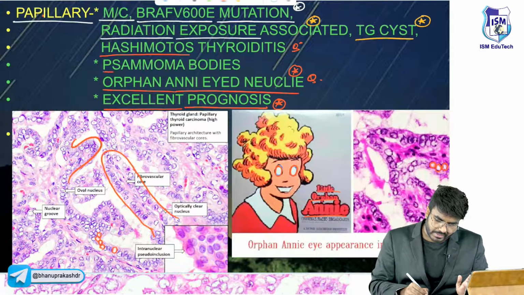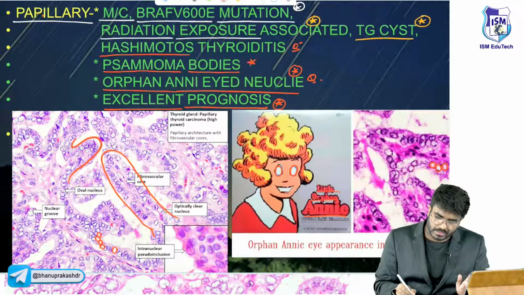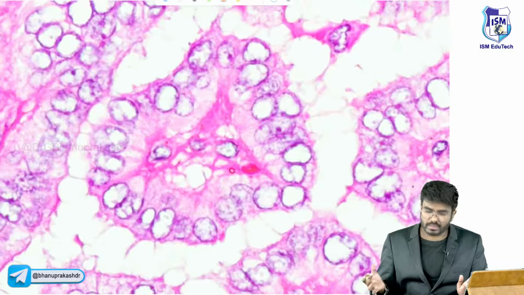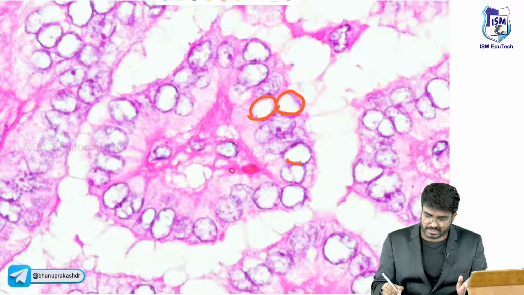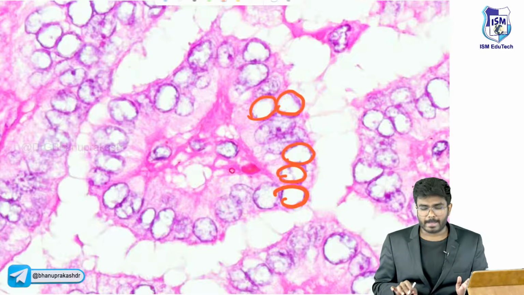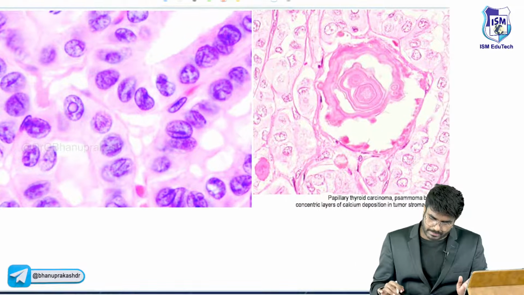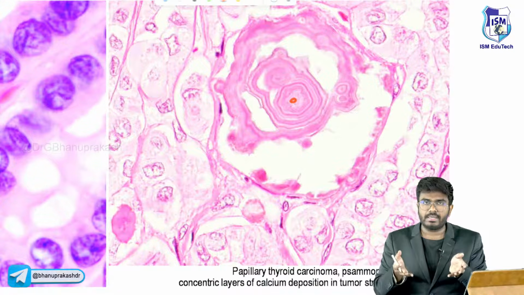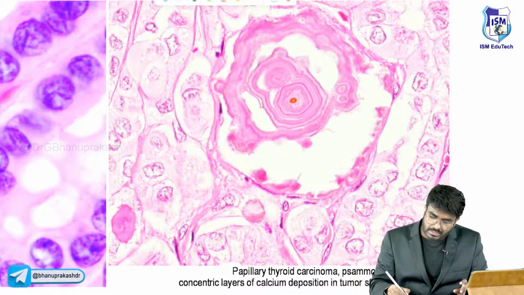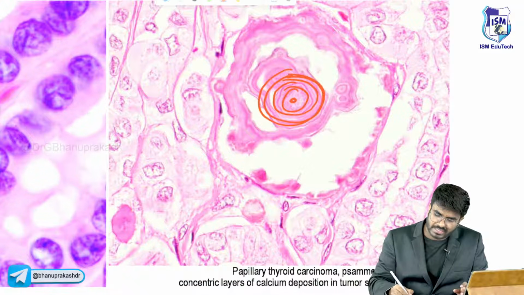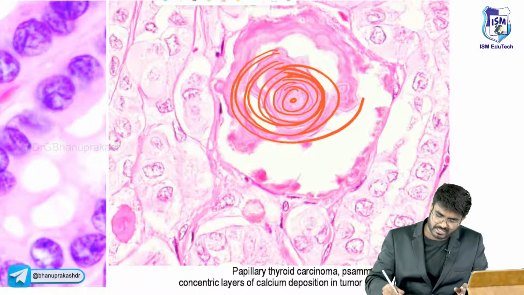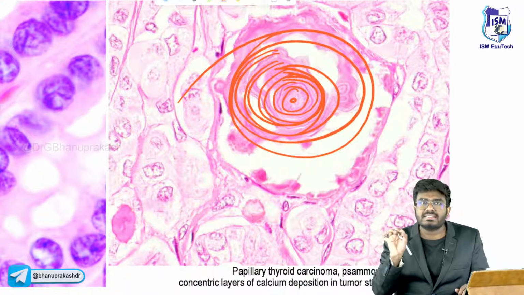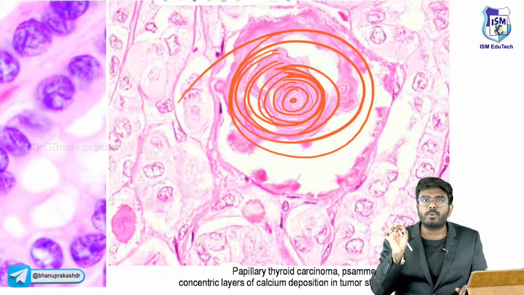And also here in histology, you can see the psammoma bodies. Sir, what are the psammoma bodies, if you ask me? So here also, very clearly see, dekho, Orphan Annie-eyed nuclei, the clear nuclei are going to be seen. So what are the psammoma bodies? Imagine the tumor cells in a cancer. Now in this cancer, the calcium will come and deposit, sir. The calcium will love to come and deposit in the cancer. Now in that cancerous area, the calcium will come and start to deposit.